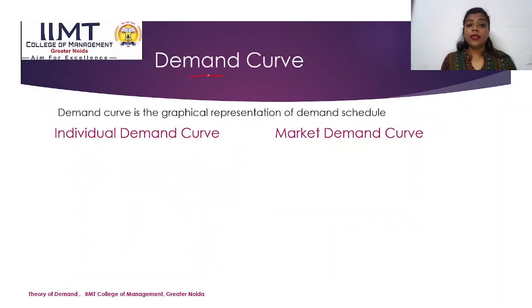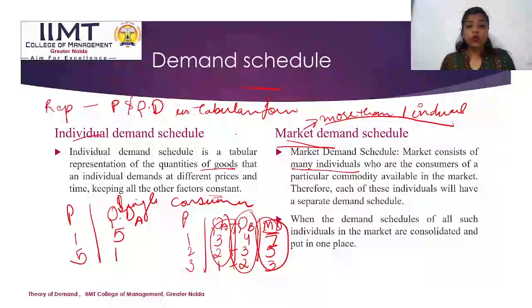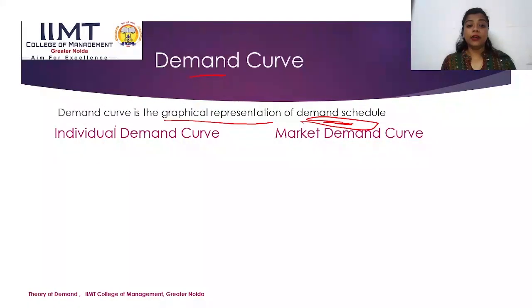So what is a demand curve? A demand curve is basically the graphical representation of the demand schedule. We have talked about the demand schedule in the previous slide. So now we'll be discussing the demand curve. We've already prepared the demand schedule, that is price and quantity demanded of consumer A, that is 1, 2 and 3. So at price 1, the quantity demanded is 3. At price 2, the quantity demanded is 2. And at price 3, the quantity demanded is 1.